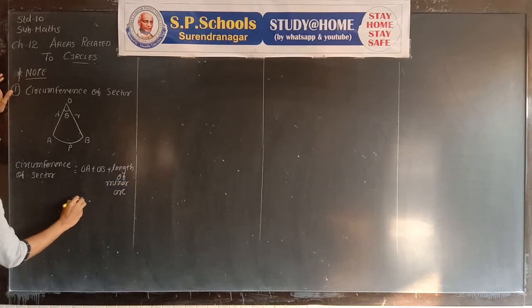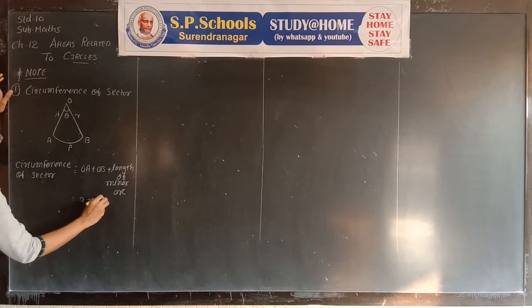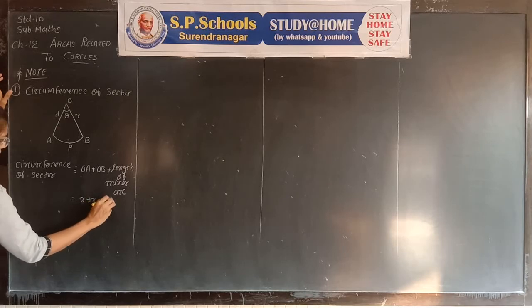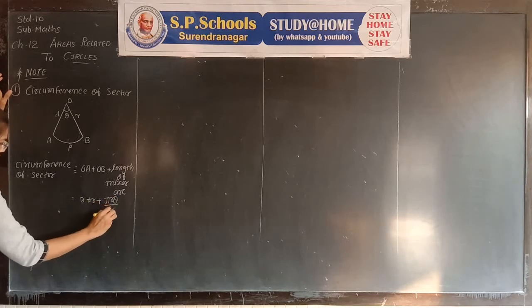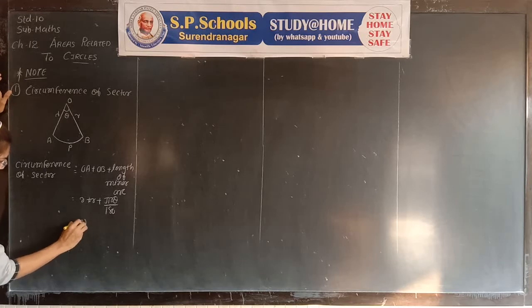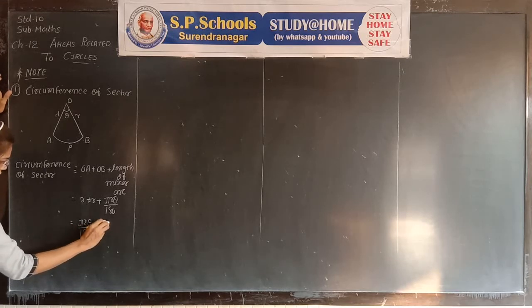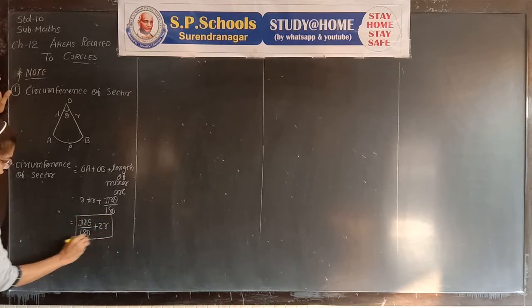OA plus OB is r plus r, plus the length of minor arc pi r theta upon 180. So our formula is pi r theta upon 180 plus 2r, or d. It is the circumference of the sector.